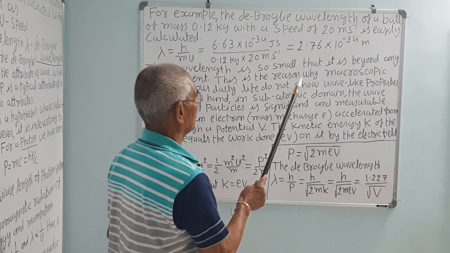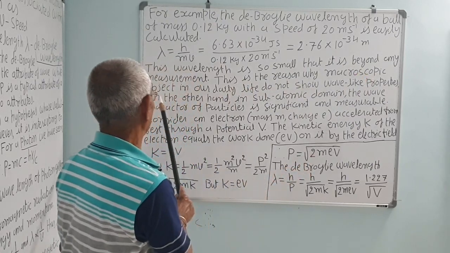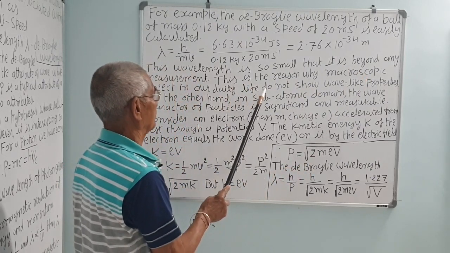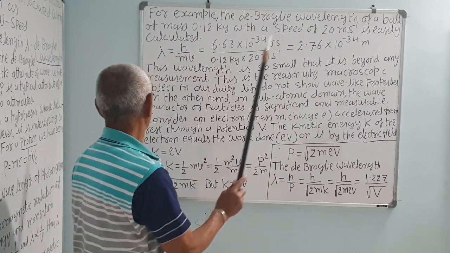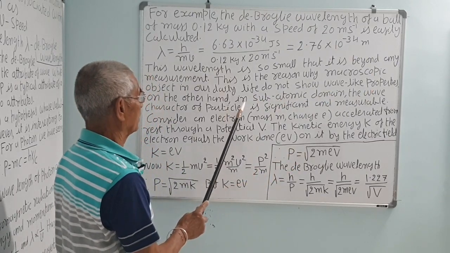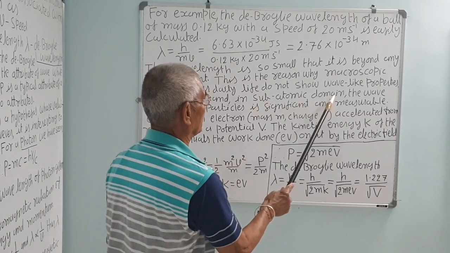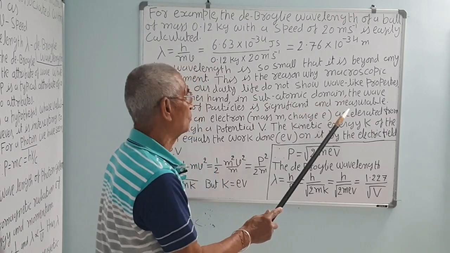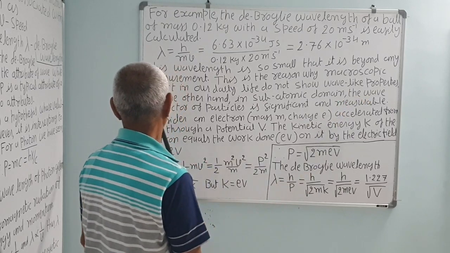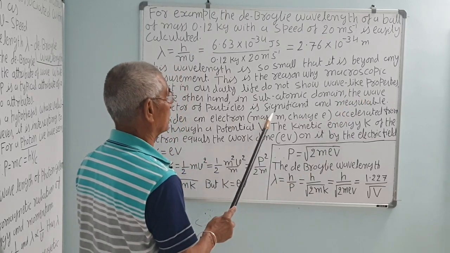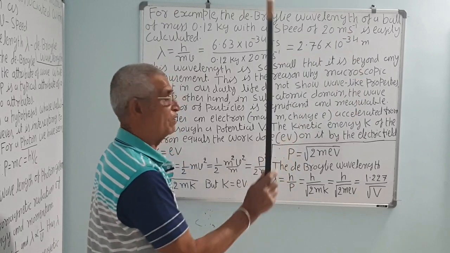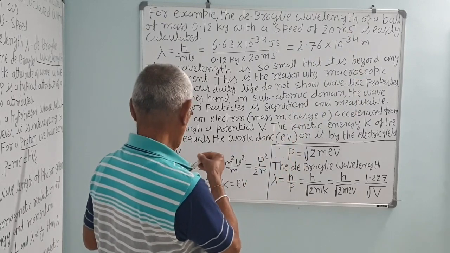This is the reason why macroscopic objects in our daily life do not show wave-like properties. On the other hand, in the subatomic or atomic domain, that is the neutron, proton, electron, etc., the wave character of the particle is significant and measurable. That is correct.